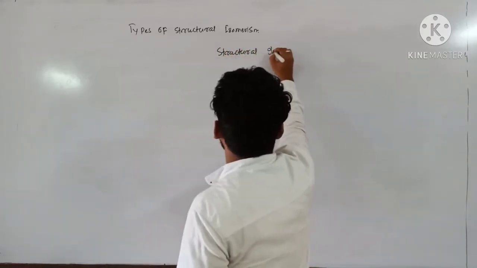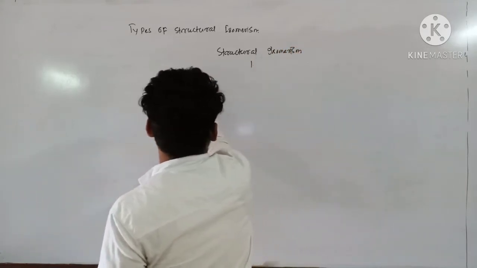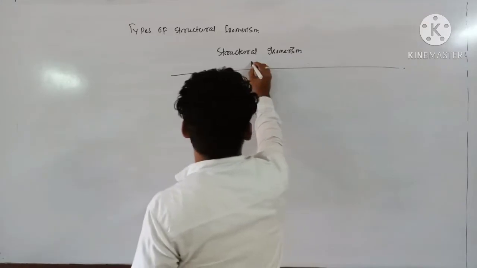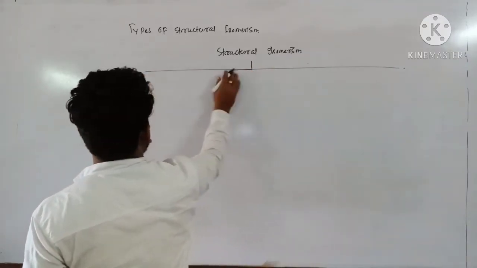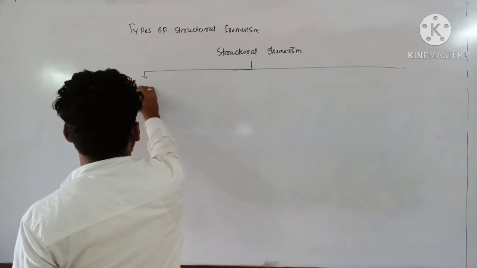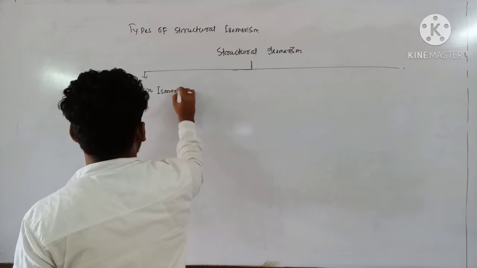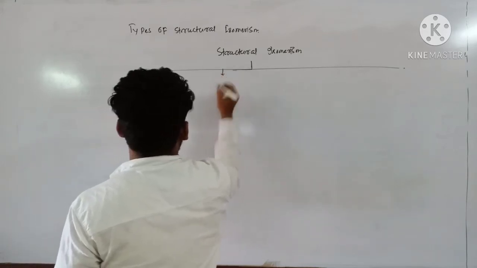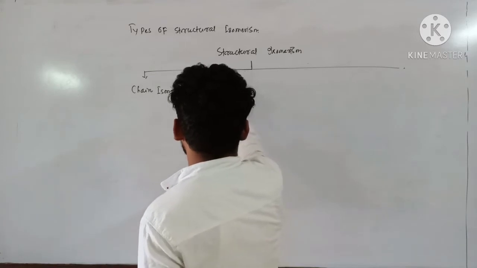Structural isomerism is broadly classified into: first one, chain isomerism. Next, functional isomerism.